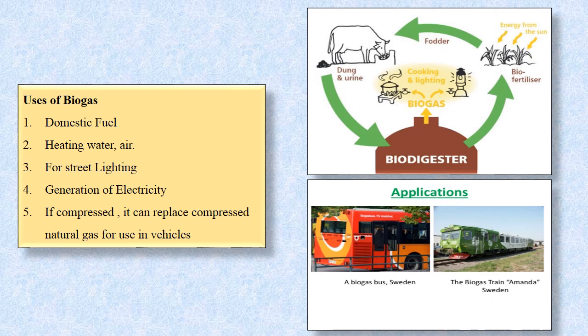If you look at the picture, again it is showing the same. It is used for cooking and generating electricity. The source is cow dung, and the leftover from the biodigester is used as a fertilizer in the farm. So nothing goes waste. The entire chain is closed. Applications: in some countries there are biogas buses and biogas trains also, especially in Sweden. Let's go ahead.